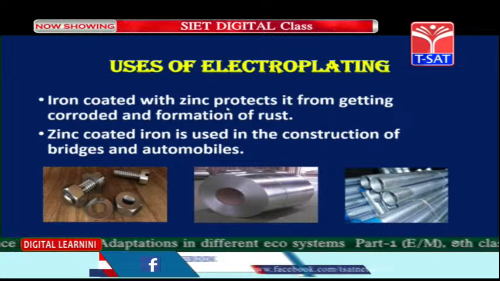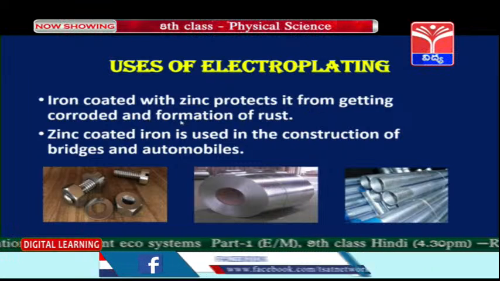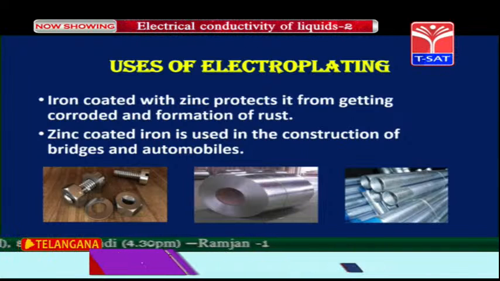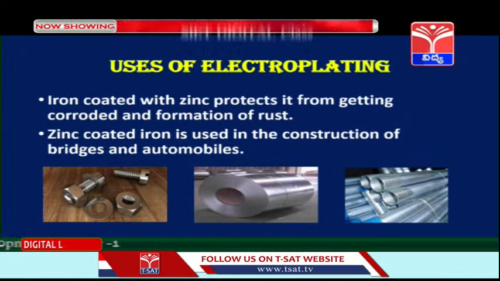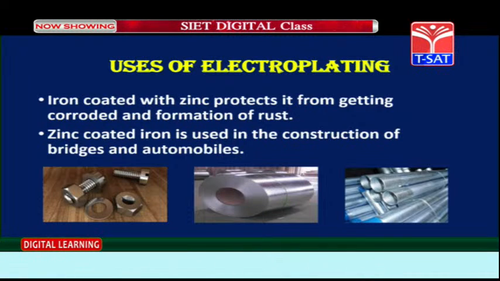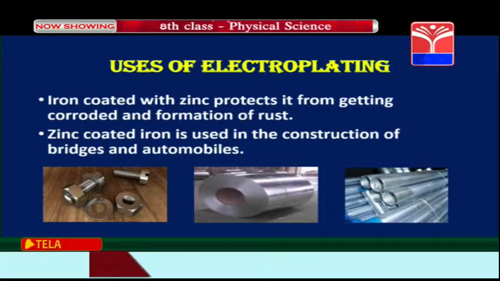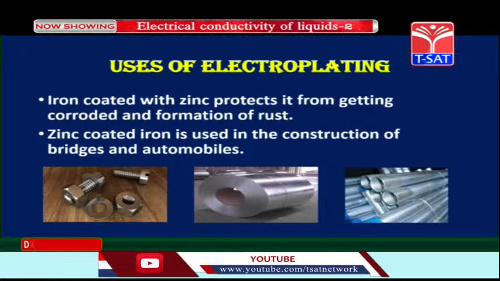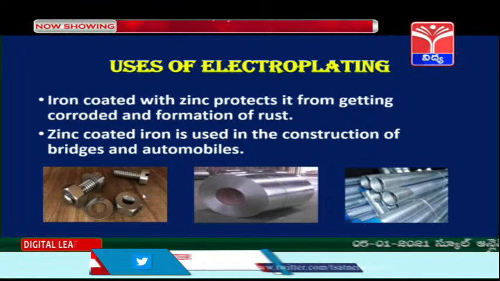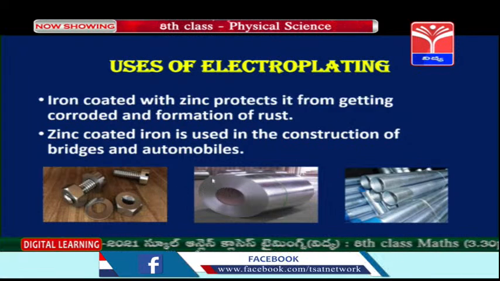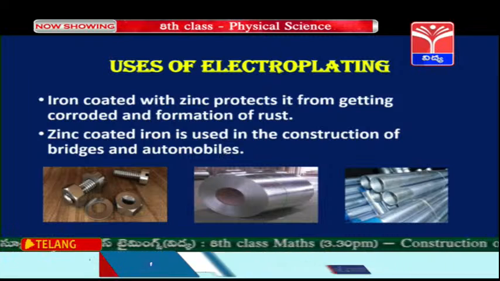Iron coated with zinc protects it from getting corroded and formation of rust. So, once again, children, you can see here the nuts and bolts, heavy machinery objects, all these pipes, they are zinc coated, children. Yes, they are zinc coated. So, iron material they are made up of iron, yes, very well, but they are coated with zinc so that it does not get corroded easily.